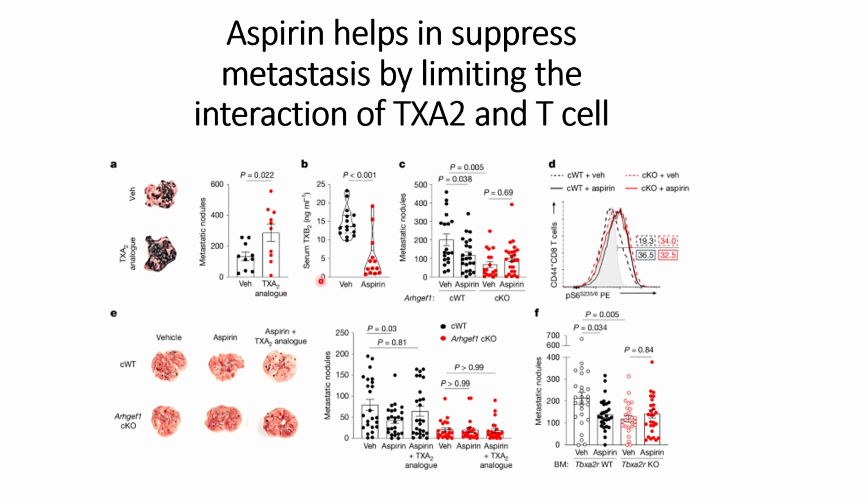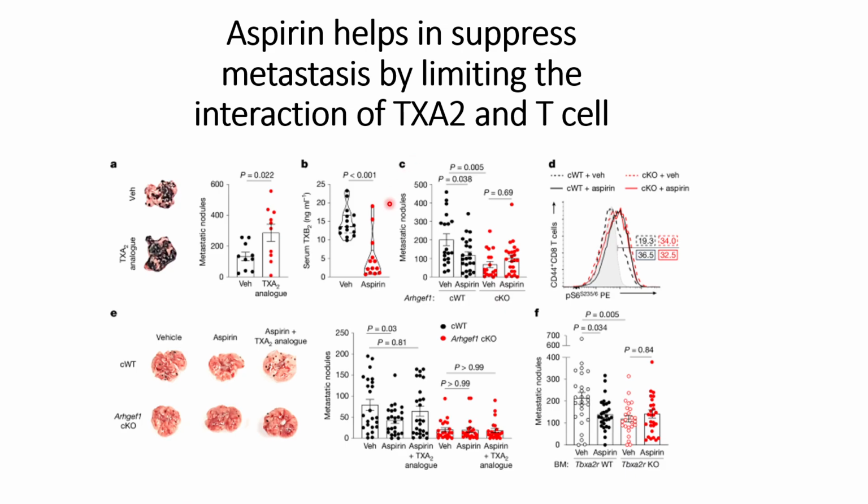And when they checked the TXA2 interactions with the T cells using the stable metabolite, TXB2, they saw that TXB2 is high in the vehicle case compared to the aspirin case. This TXB2 forms when TXA2 interacts with the T cells, and the stable TXB2 is found high in the vehicle case but not in the aspirin case, indicating that aspirin might be preventing the interactions of TXA2 and T cells.